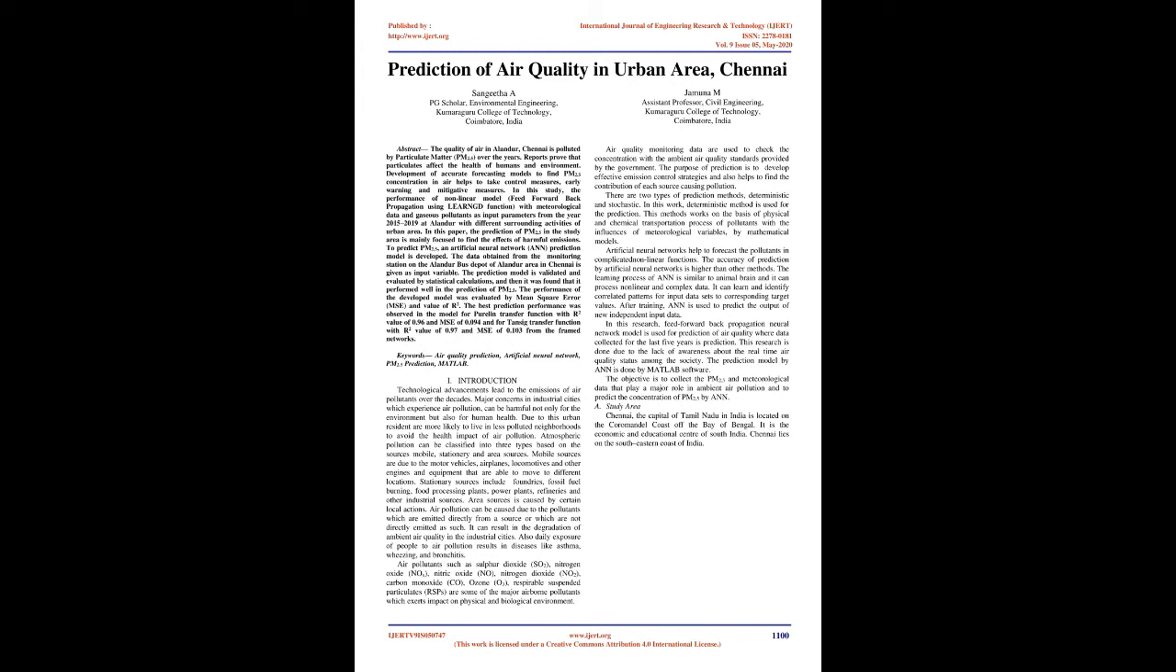sources. Mobile sources are due to the motor vehicles, airplanes, locomotives, and other engines and equipment that are able to move to different locations. Stationary sources include foundries, fossil fuel burning, food processing plants, power plants, refineries, and other industrial sources. Area sources is caused by certain local actions. Air pollution can be caused due to the pollutants which are emitted directly from a source or which are not directly emitted as such. It can result in the degradation of ambient air quality in the industrial cities.